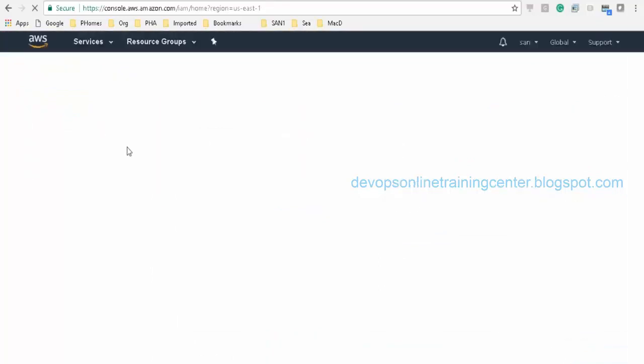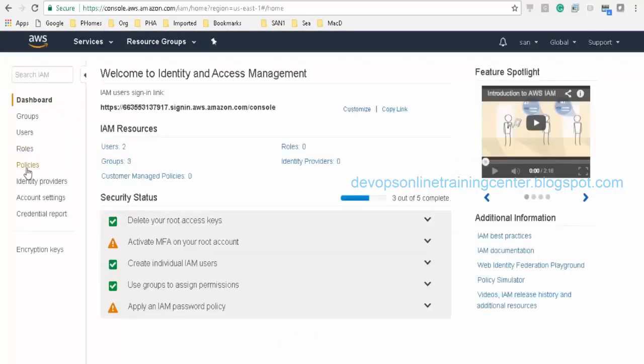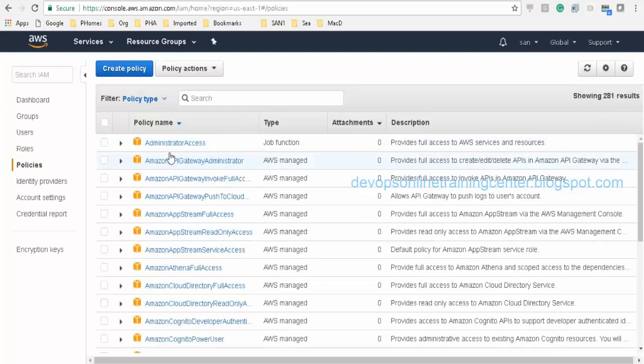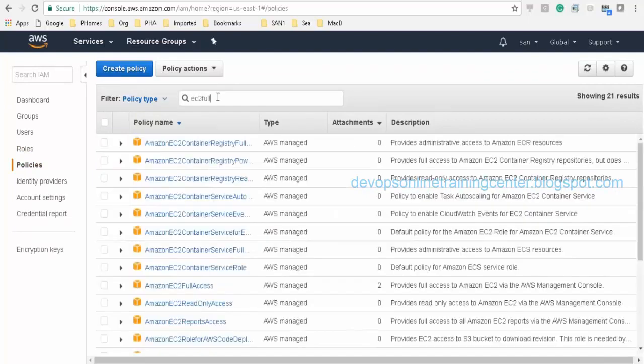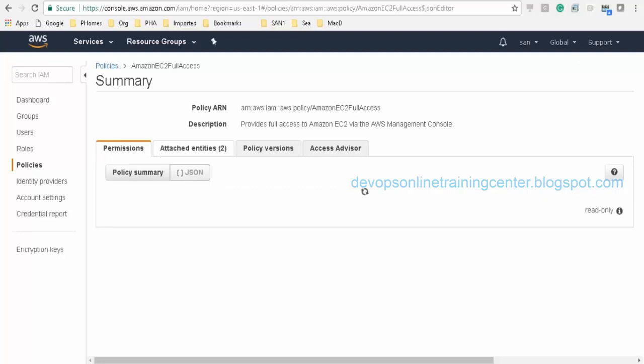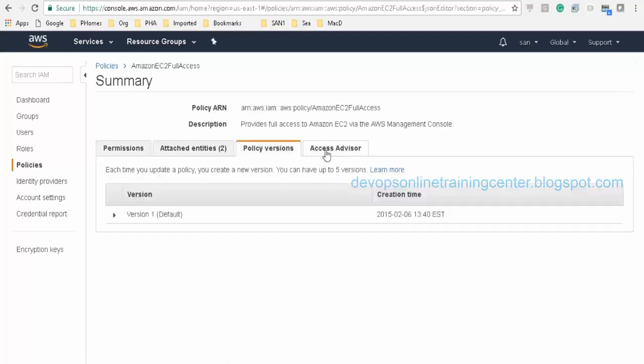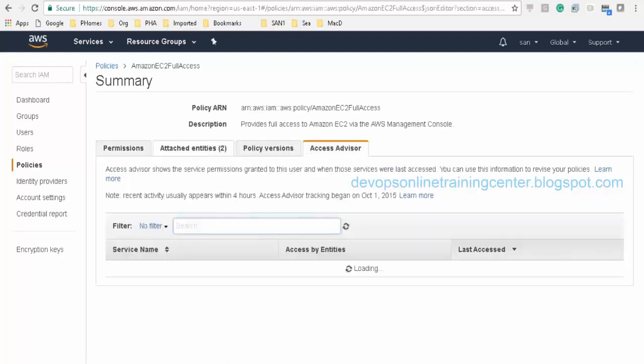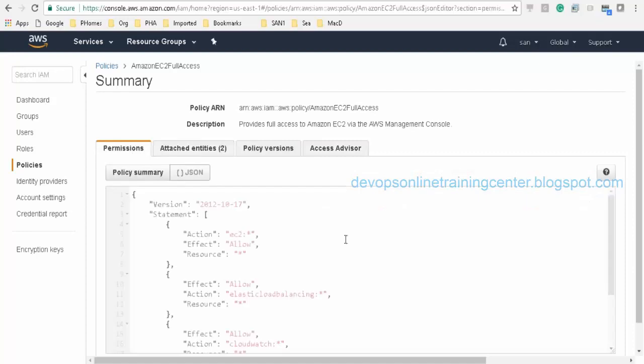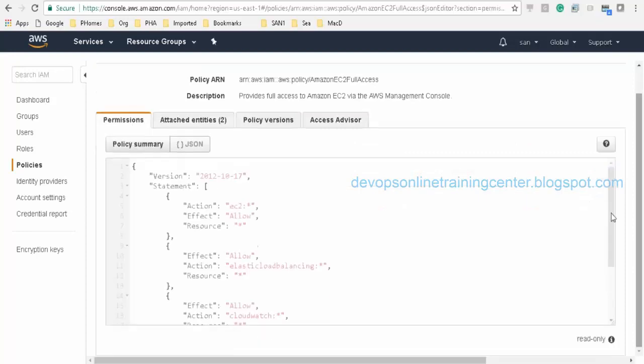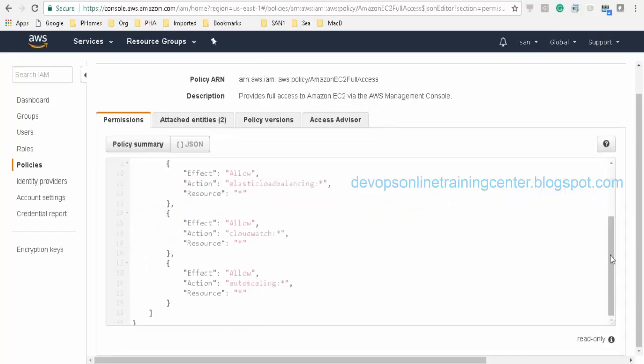In IAM, in policies, let's say EC2 full access. If we go inside, there is a resource, and you want to allow or you want to deny kind of thing.